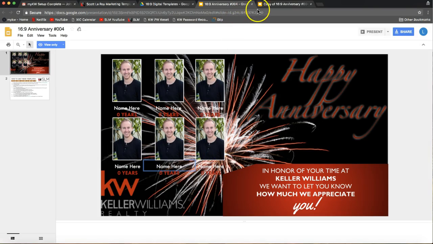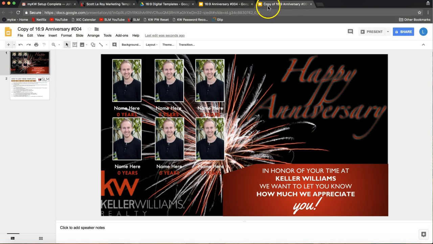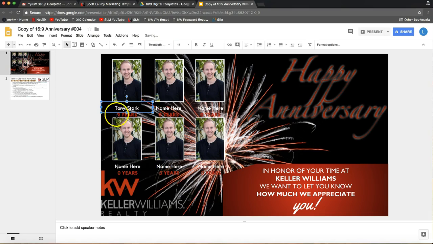And you'll notice once you do that, it opens up a copy of the template. So you'll notice on the tab here, it says copy of and then the template name. So you can go ahead and X out of the other template as we can't edit that one anyway. So we just have the copy version up here. And now this will give you the ability to add in your agent's name and how many years they've been here.